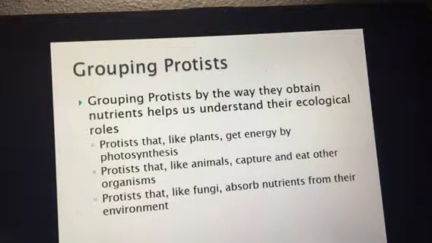Protista are usually plant-like, which get their energy through photosynthesis. Animal-like, which get their energy from capturing or eating other organisms, which means they're heterotrophs. And then we have fungus-like, which decompose and absorb their nutrients from the environment. Again, another type of heterotroph. And so those are the three main groups of Protista.